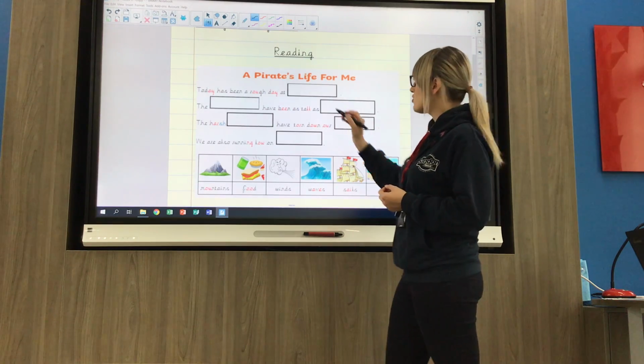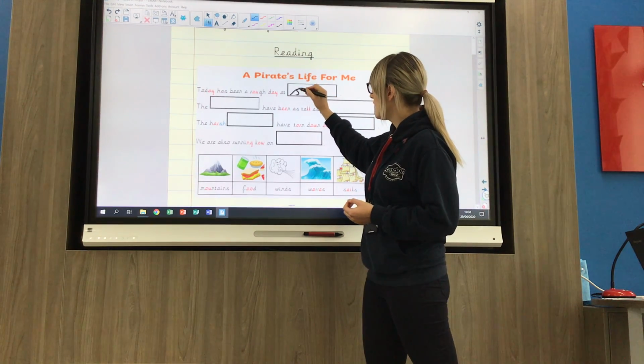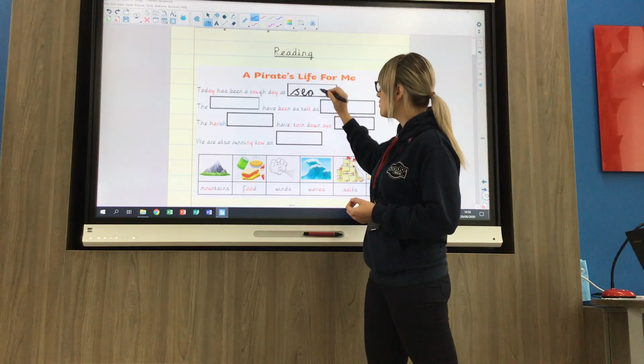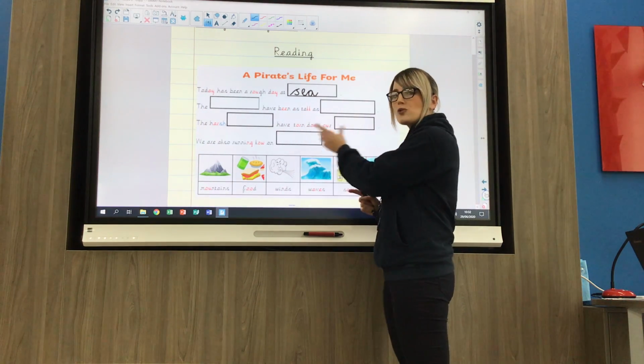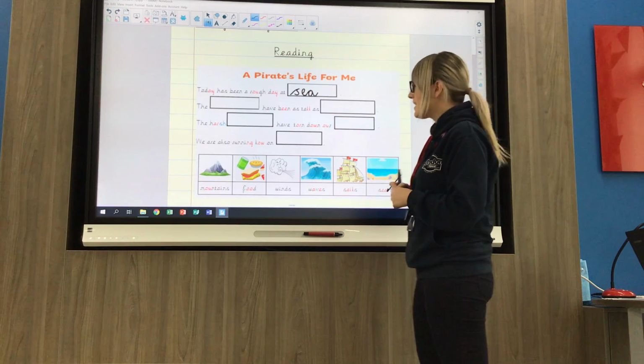So you can give it a tick to show that you've already used it and write in the missing word. And then you can carry on reading the text and figuring out which words fit and which make sense.